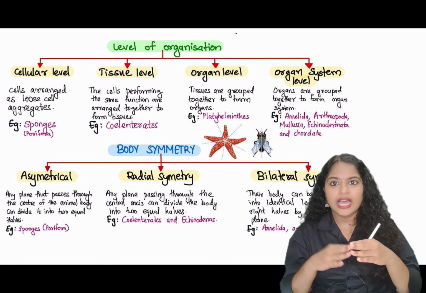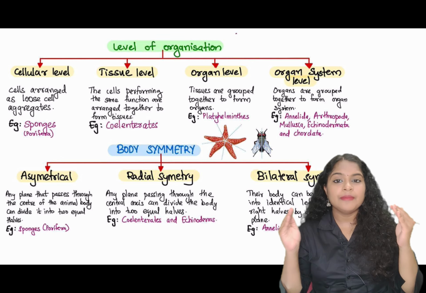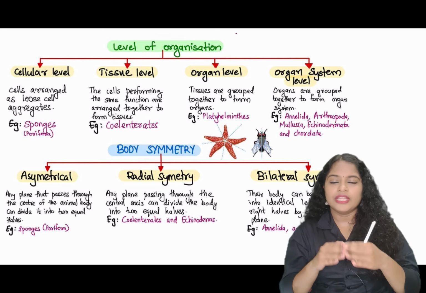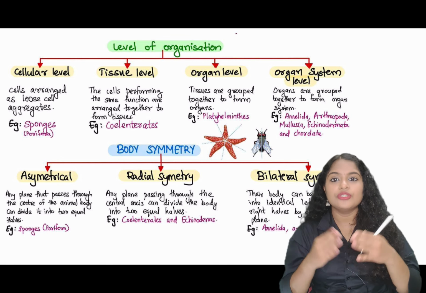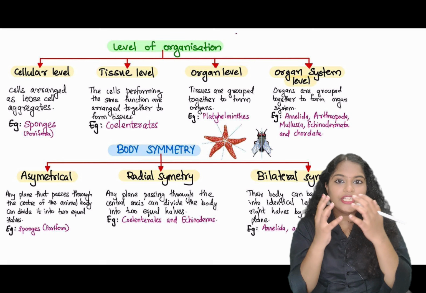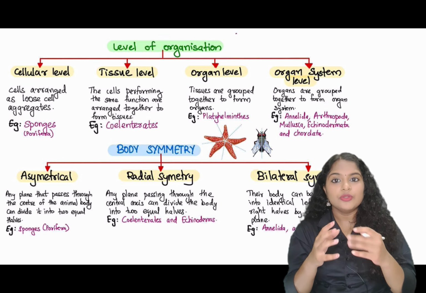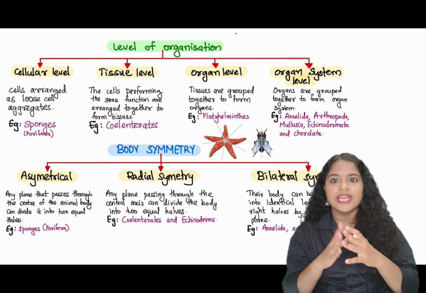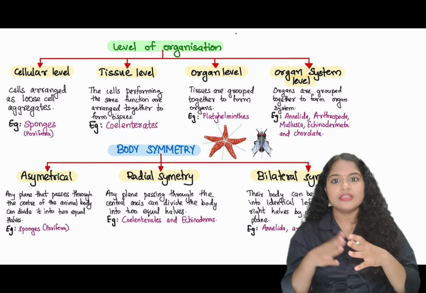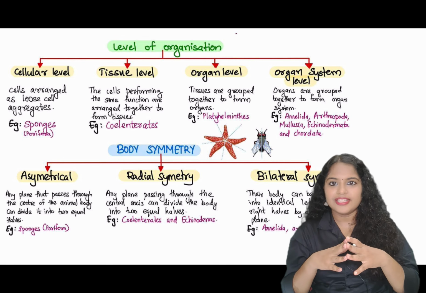What are they actually? Are they made up of a single type of cell? Are they made up of a single type of tissue? Are they made up of a single type of organ? No, they are made up of different kinds of tissues and organs, and all these different tissues and organs combine together to work together for a specific function, which comes under organ systems. So the organisms which have organ systems are at the organ system level of organization.